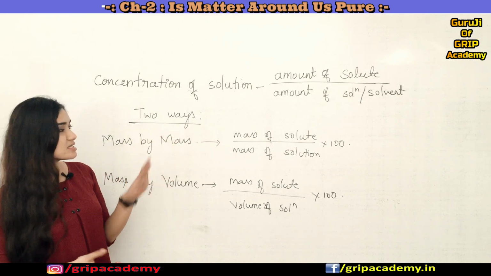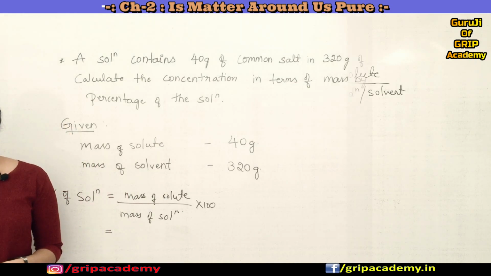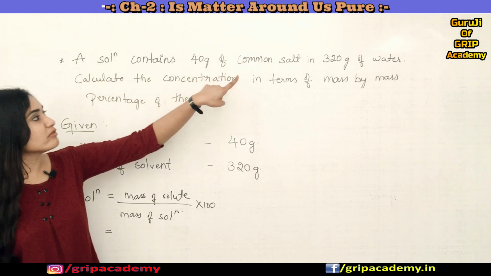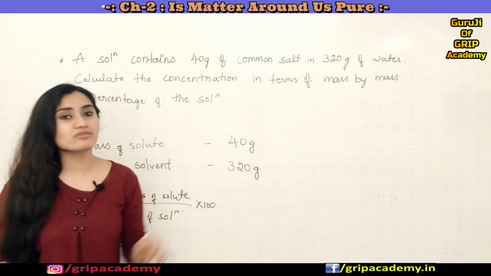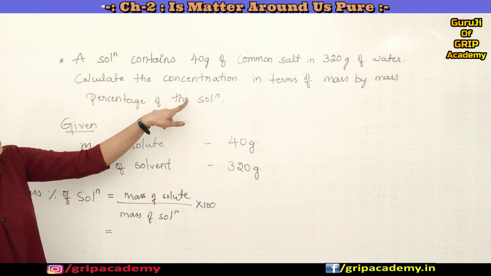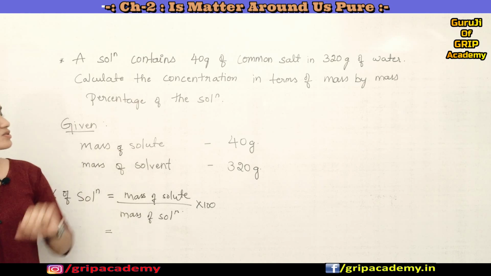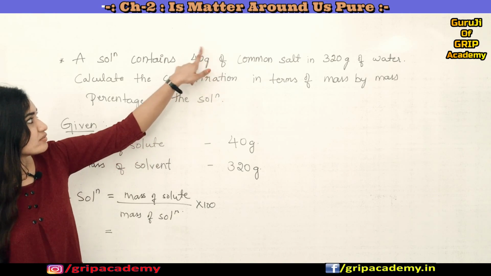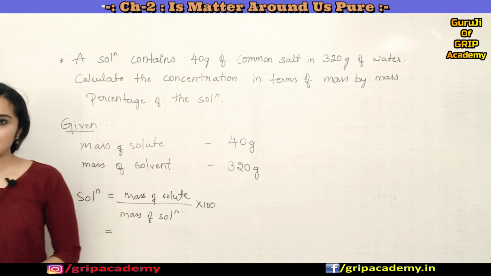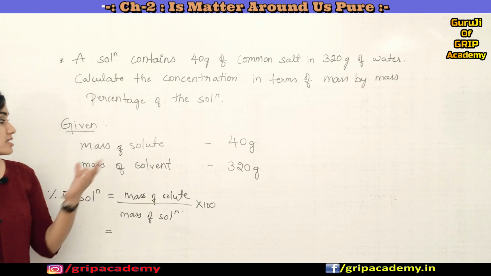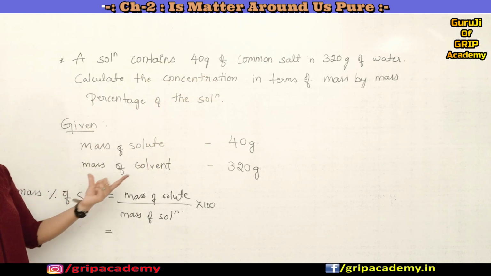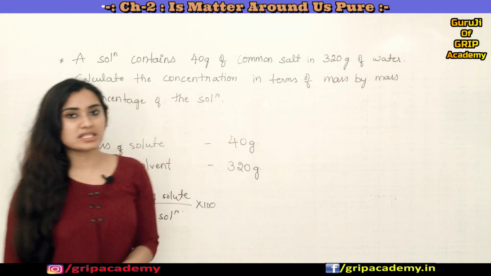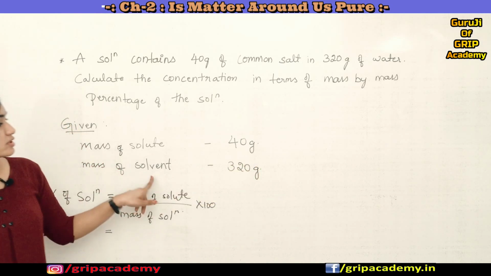So these are the two ways in which we calculate the concentration of a solution. Now let us solve a problem. This is how the problem statement looks: a solution contains 40 gram of common salt in 320 gram of water. Calculate the concentration in terms of mass by mass percentage of the solution. From this, what can you infer? 40 gram of common salt is the solute, so the mass of the solute is 40 gram. And the mass of the solvent, the water, is 320 gram.